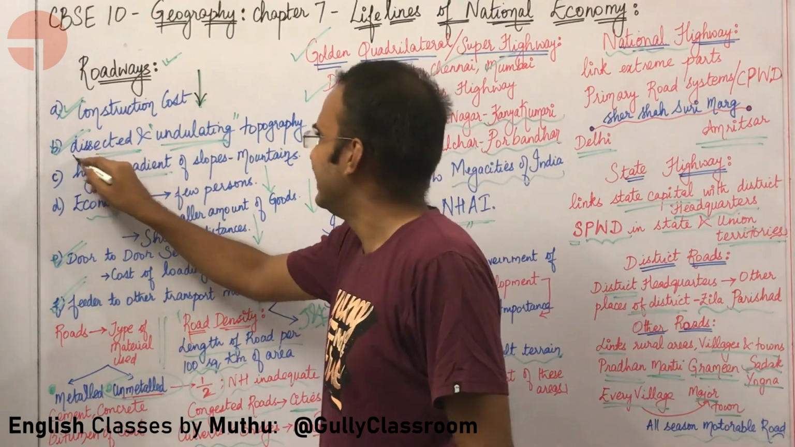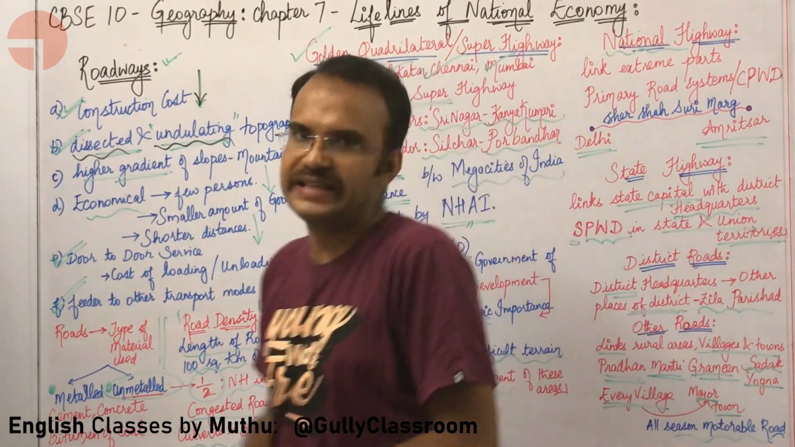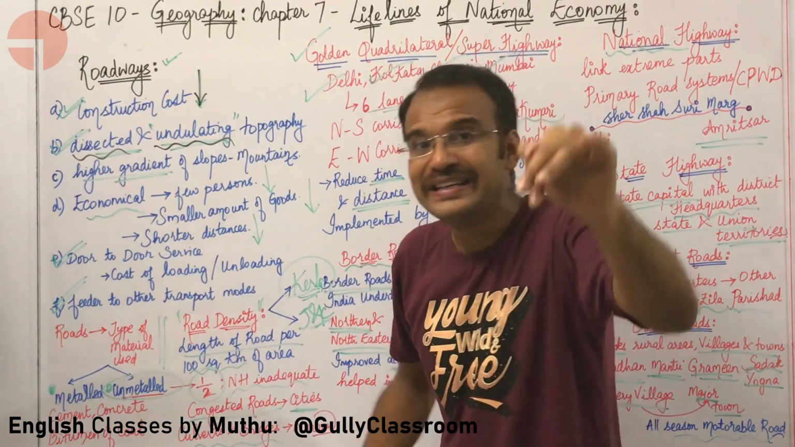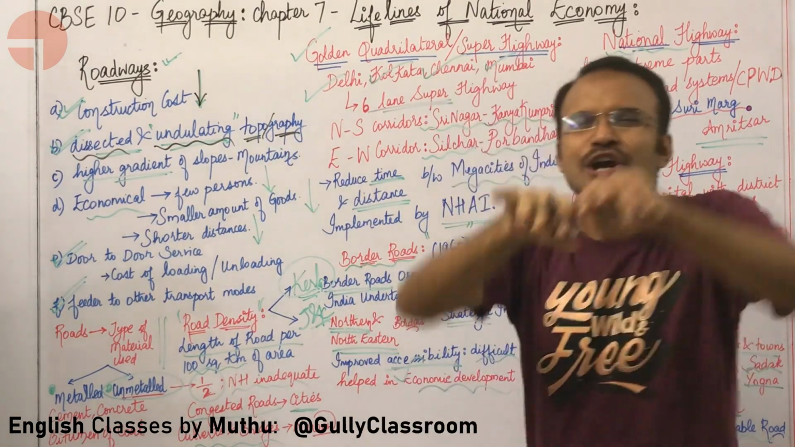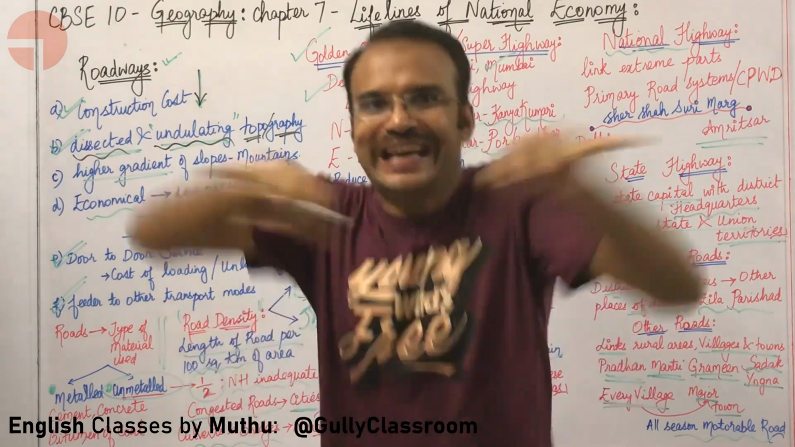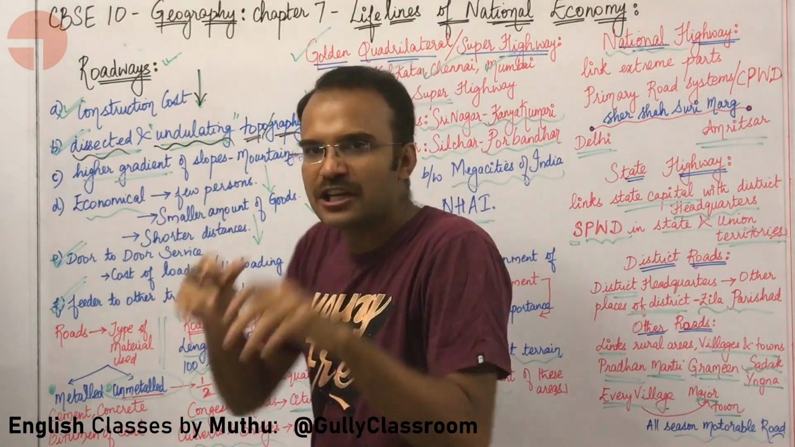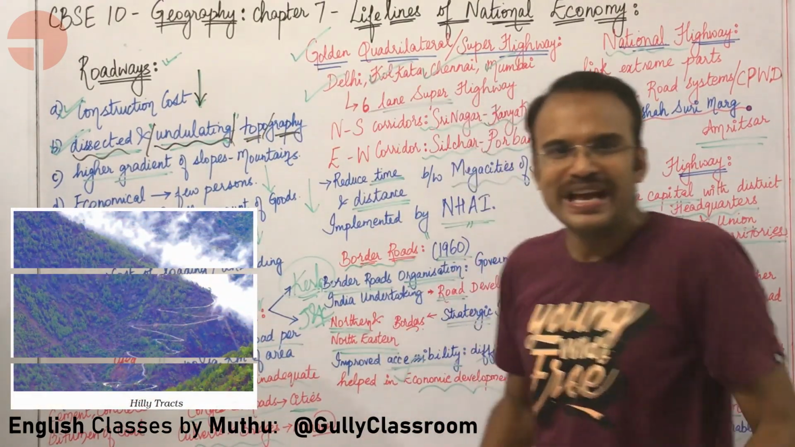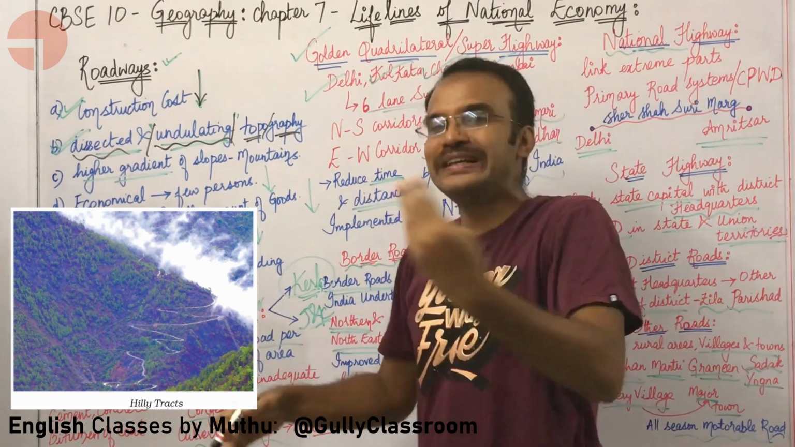What next? In dissected and undulating topography. What is dissected? Dissected means broken in pieces. What is topography? Topography means the basic land spread of the area. What is the terrain of the area? What is the land spread of the area? Dissected means broken, and undulating means going up and down. A geography that is going up and down. The slopes are different in different areas.